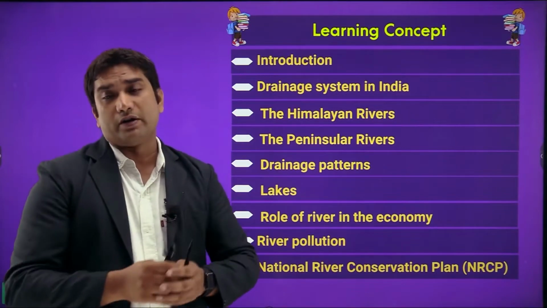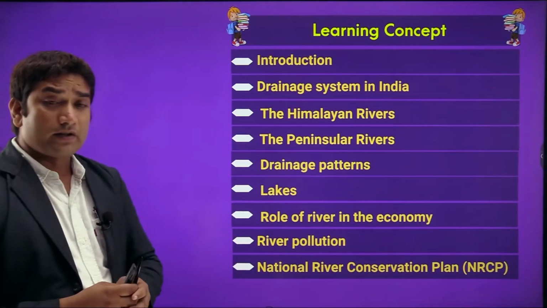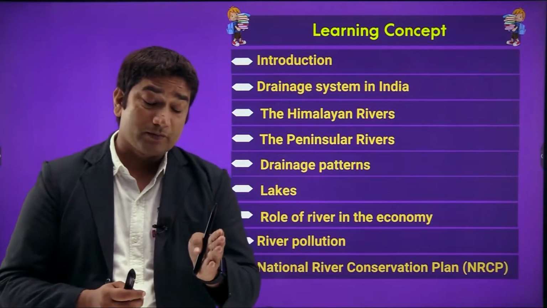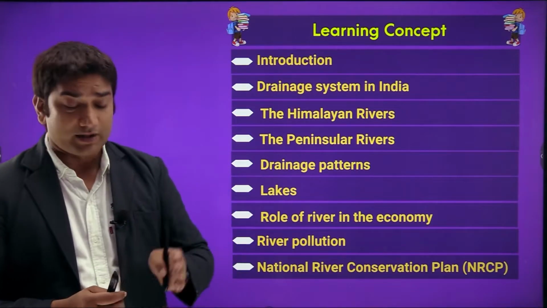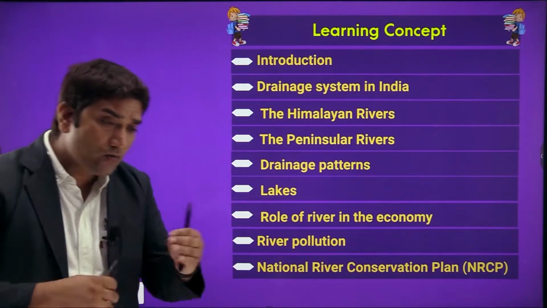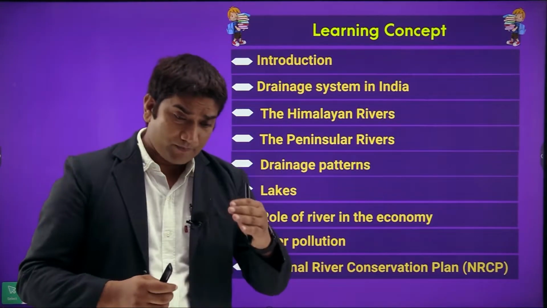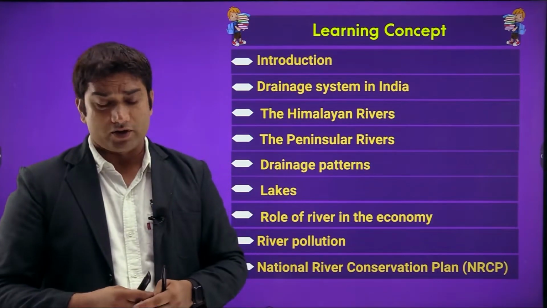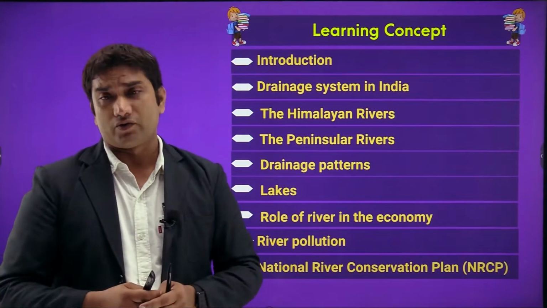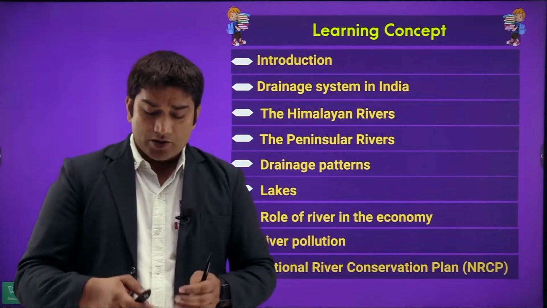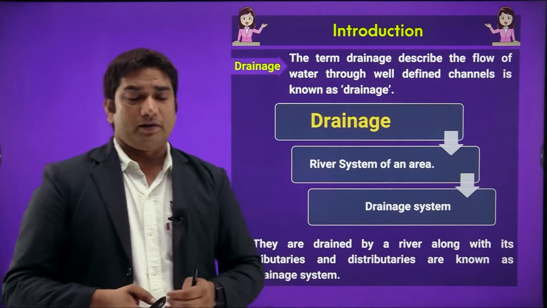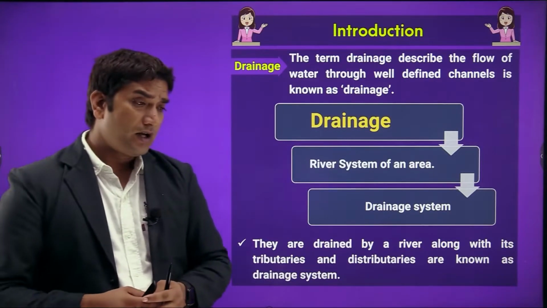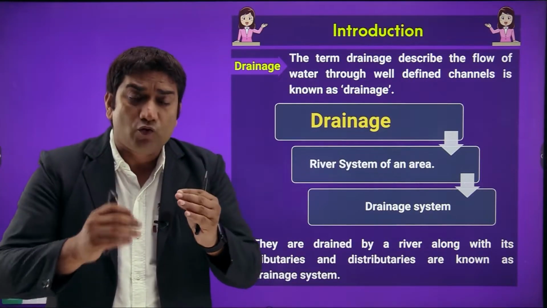And one more important thing which is running nowadays, that is the National River Conservation Plan, which we call NRCP, meaning how we can conserve these rivers. So the government has launched these plans to conserve water resources, or to conserve these natural resources of India. So in this chapter, the introduction part is the main part, now we have to study what is drainage.